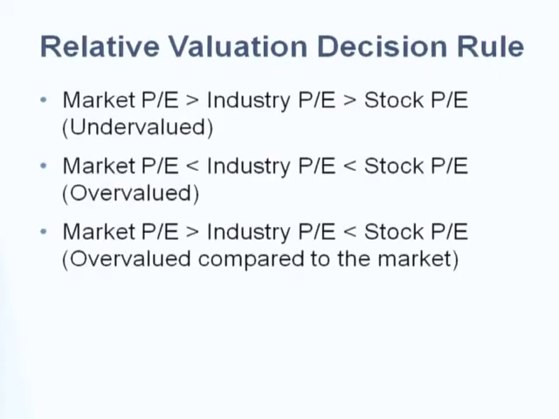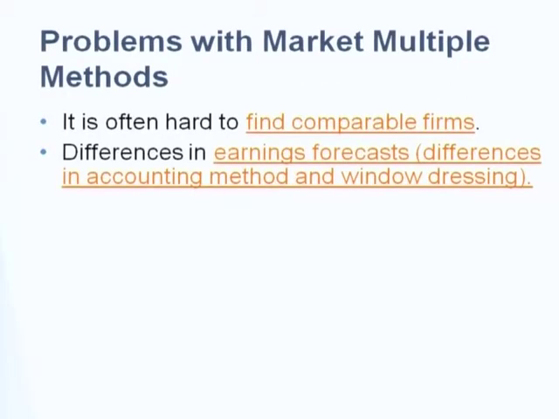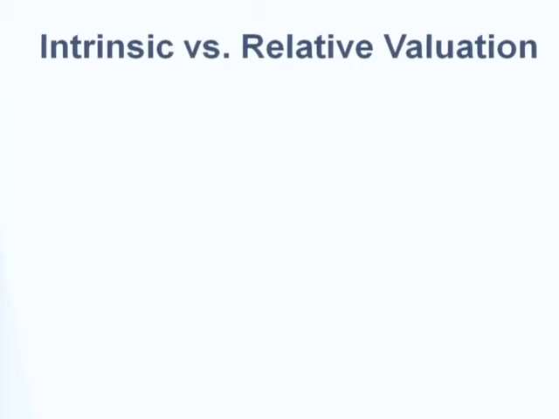So when you want to make a decision, besides intrinsic value being more than market value, the easier way is to compare your multiples with industry multiples, right? Your stock is supposed to have lower multiples compared to the industry and the market, okay? So what are the weaknesses of relative valuation?